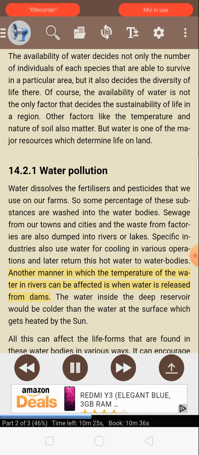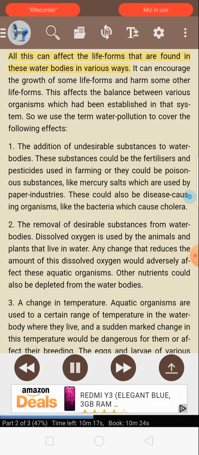Another manner in which the temperature of the water in rivers can be affected is when water is released from dams. The water inside the deep reservoir would be colder than the water at the surface, which gets heated by the sun. All this can affect the life forms that are found in these water bodies in various ways. It can encourage the growth of some life forms and harm some other life forms. This affects the balance between various organisms which have been established in that system.